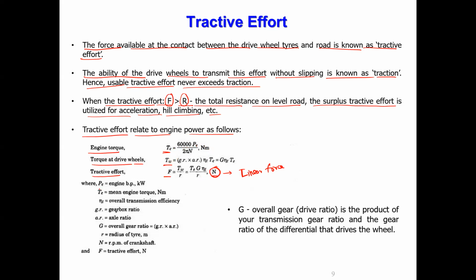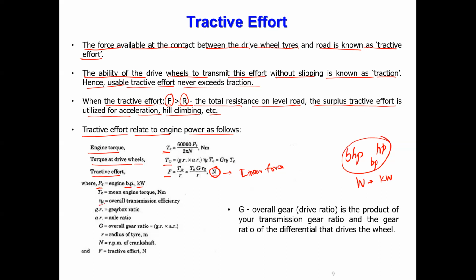What are those? P is called engine power. It can be in brake horsepower, BHP, or in kilowatts. Correct? Engine power can be so many HPs. We call it BHP or simply HP. Sometimes they call it BP also. Brake power, brake horsepower, or just horsepower, that is in the British or American system. But in the metric system, we use watts or kilowatts. Okay. Engine power, P.